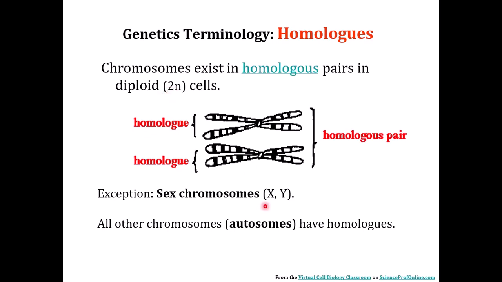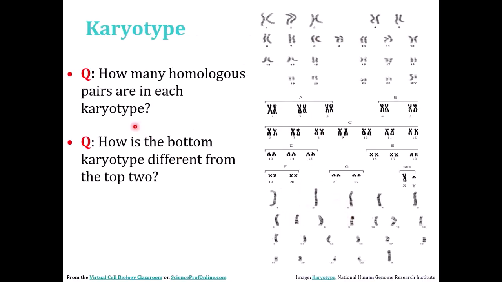What differentiates male from female is this 23rd pair of chromosomes. In females, we call them XX. We have 2 X chromosomes for the 23rd pair. And for males, we have 1 X and 1 Y. A karyotype is just the complete genetic representation of a cell.